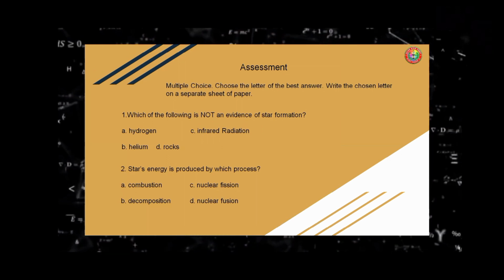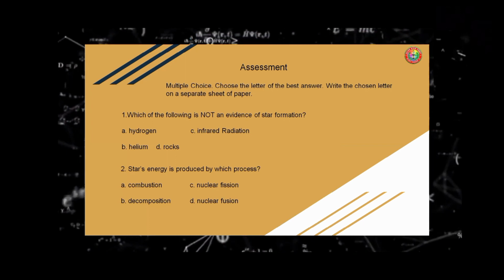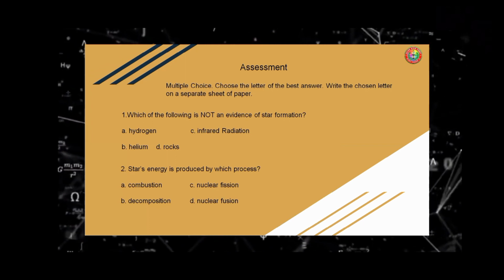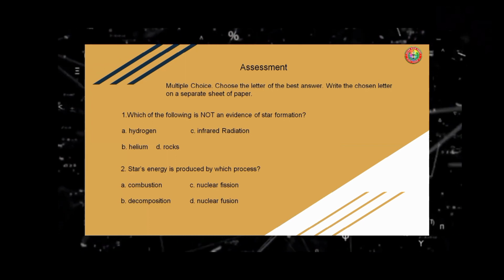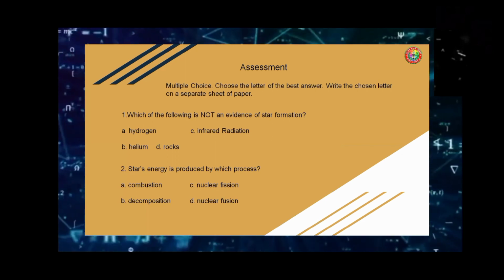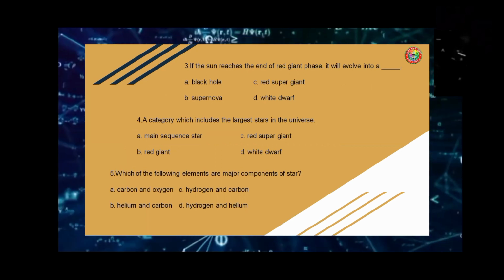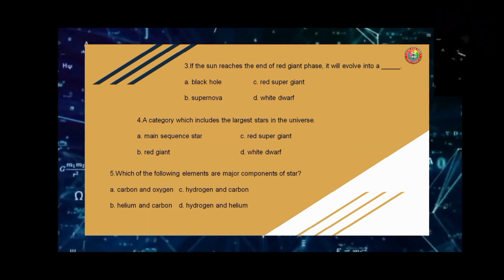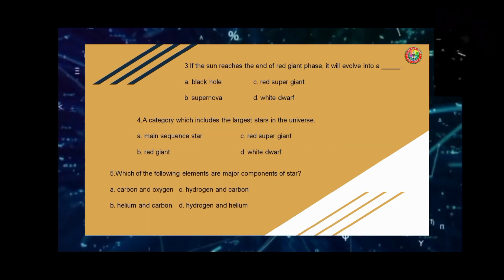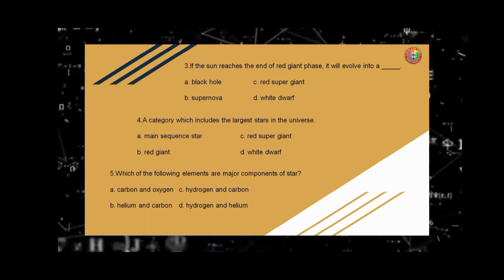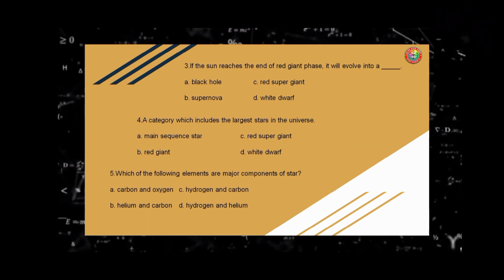A. Combustion. B. Decomposition. C. Nuclear fission. D. Nuclear fusion. Number three, if the sun reaches the end of the red giant phase, it will evolve into blank. A. Black hole. B. Supernova. C. Red supergiant. D. White dwarf.